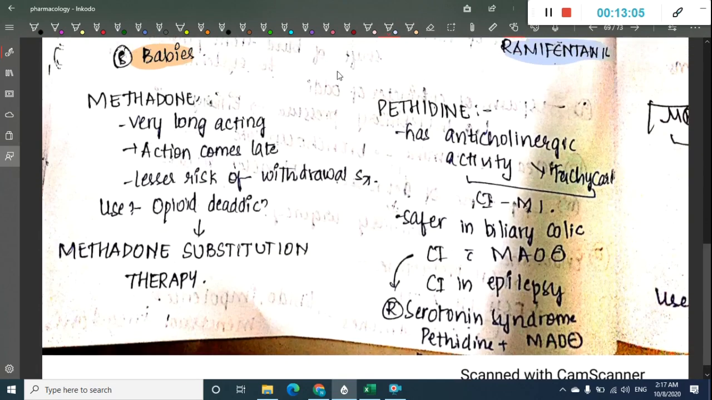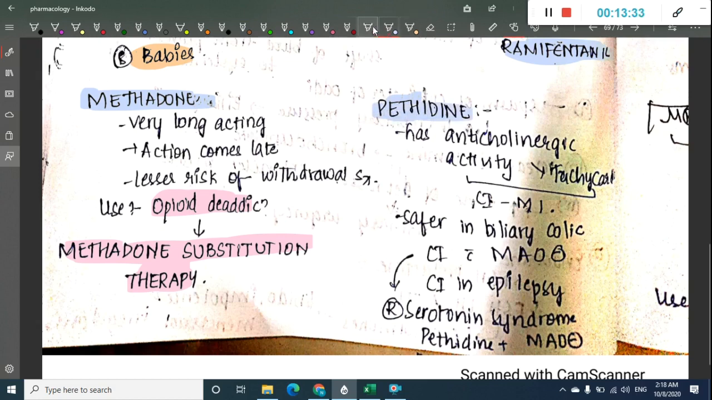So the first drug which I would like to discuss here is methadone. Methadone is a very long acting drug. Its action comes late, and there is lesser risk of withdrawal symptoms. It is used in opioid de-addiction as methadone substitution therapy. Then the next drug is pethidine.